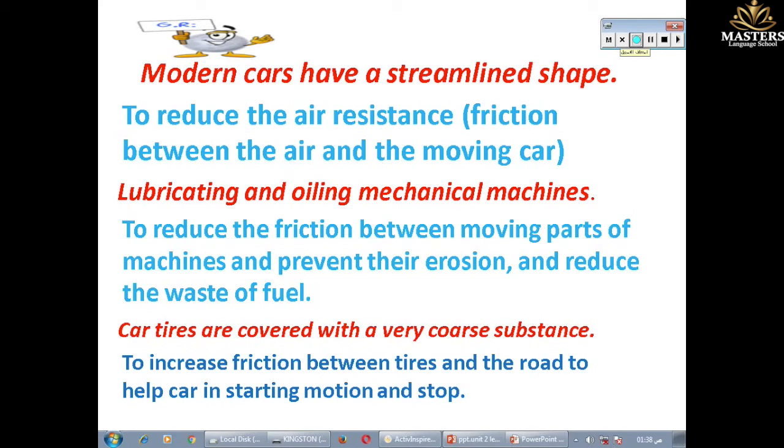Now, give reason. Modern cars have a streamlined shape. To reduce the air resistance, the friction between the air and moving parts. By the way, fish also have a streamlined shape to reduce the water resistance, the friction between the water and the body of the fish.